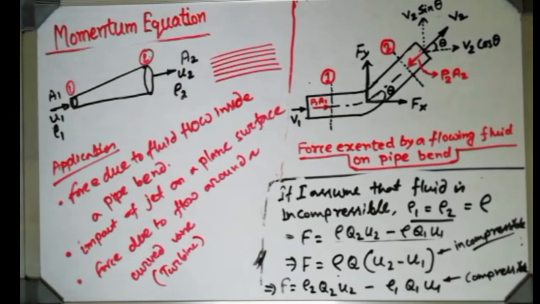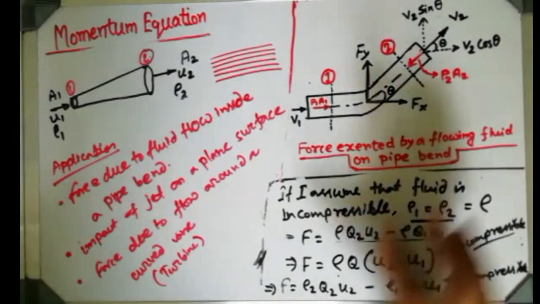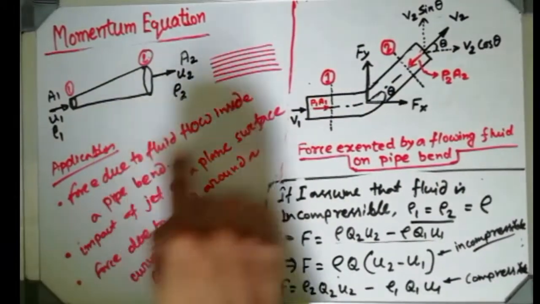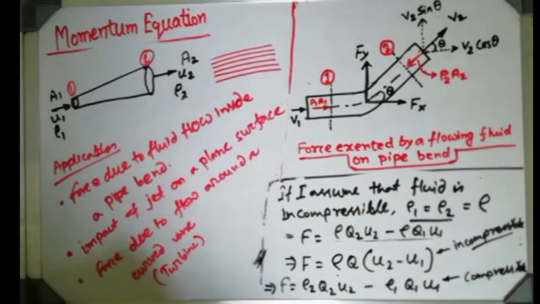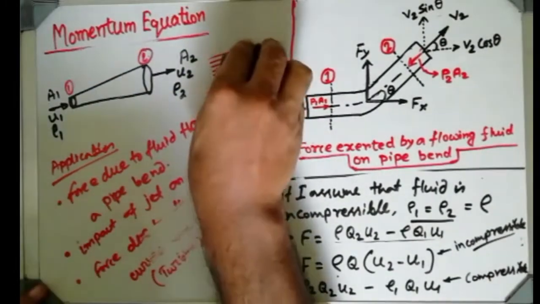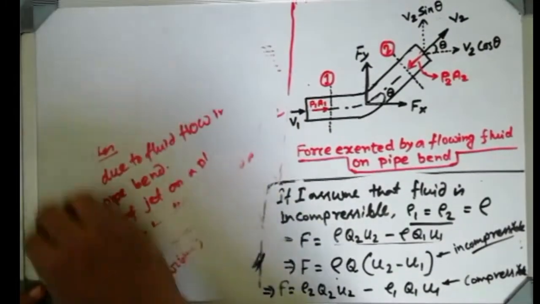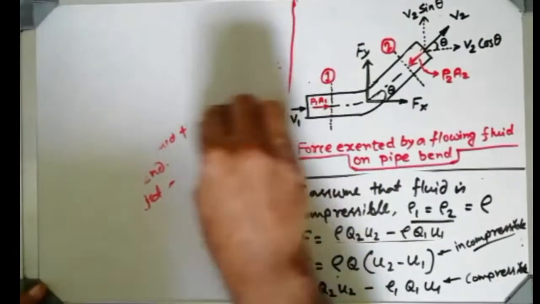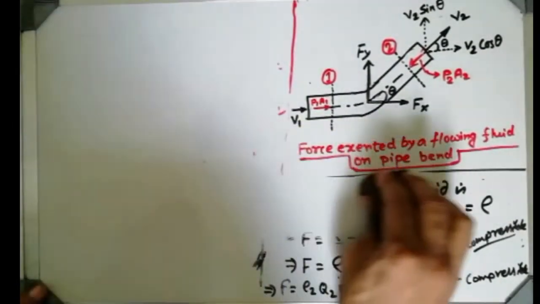Is there any confusion up to this limit? Thank you. Then we are moving to the first part, that is the force due to fluid flow inside a pipe bend. The rest up to application can be discussed in the fluid machine part. Okay, so I am removing this side.